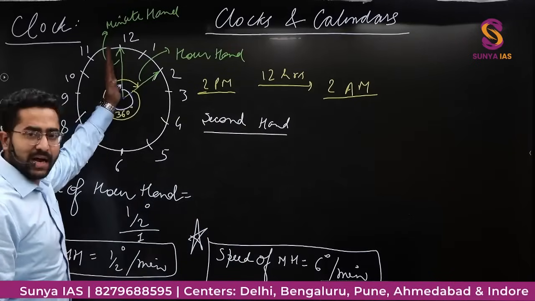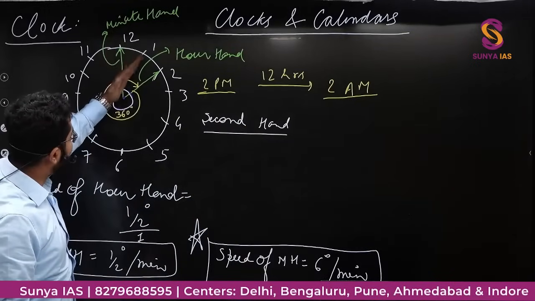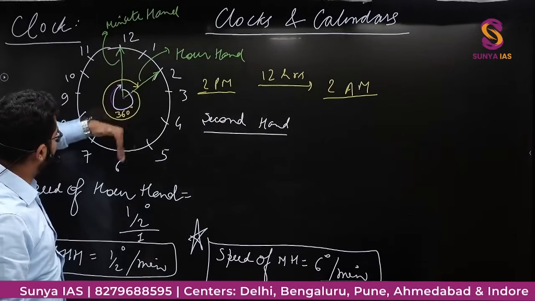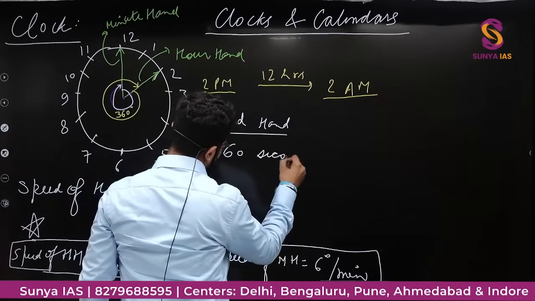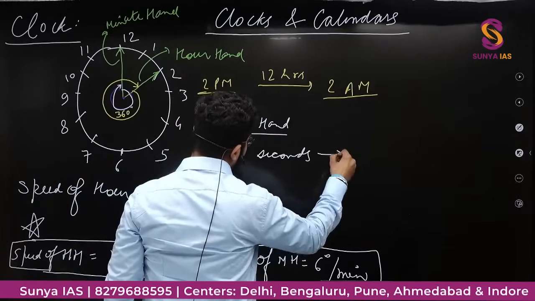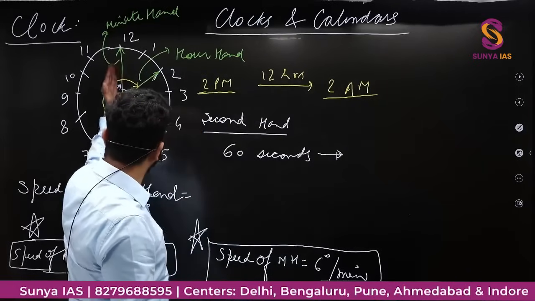Let's say the second hand is here, so the second hand moves very fast, tuck tuck tuck tuck, like this. So in 60 seconds, the second hand moves 360 degree.